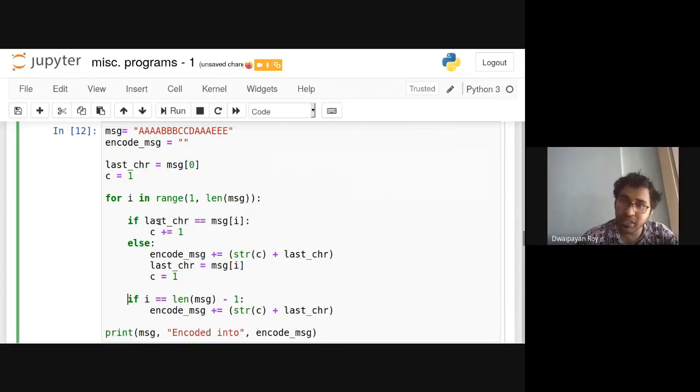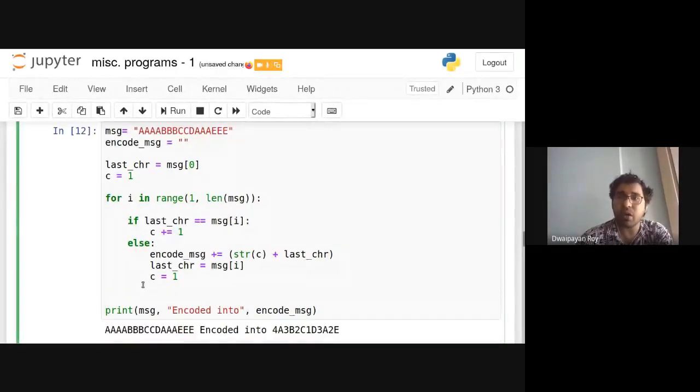After considering this, what I am doing in this loop, in this if else statement, is considering individual characters, and this if statement is checking whether I have already encountered the last character or not. The problem without this was that the last character count was not getting printed. As you can see, the last character count was not getting encoded in the encoded message.